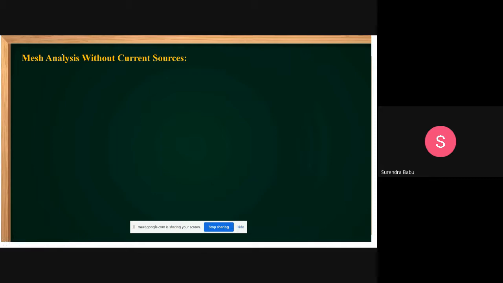Yes, friends. First, mesh analysis without current sources. How can you apply it? If current sources are not present, how to apply mesh analysis? To understand this, let's consider one example.